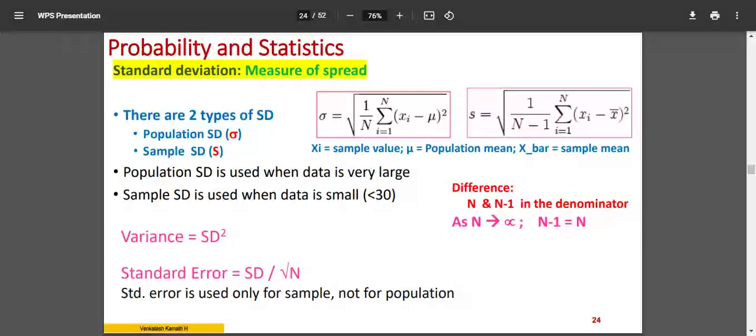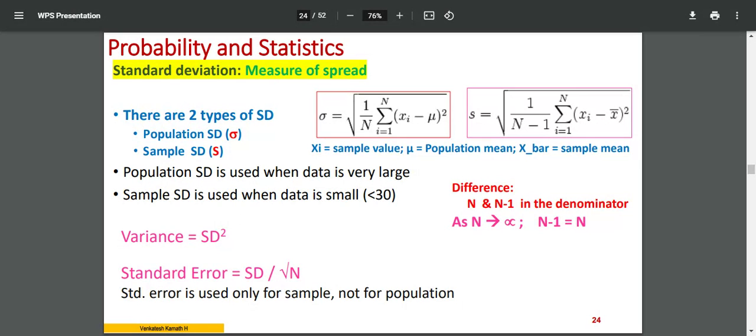When it goes to the denominator, the value that it creates, for example, if you have 10 divided by 999 or 10 divided by 1000, is almost the same. The value will remain the same. So that is why, in the denominator, instead of n minus 1, you can write n. But that n minus 1 is very important when the value of n is small. That makes a difference. For example, 4 and 3 make a difference in the denominator. Divided by 4, divided by 3, that may cause a large difference.